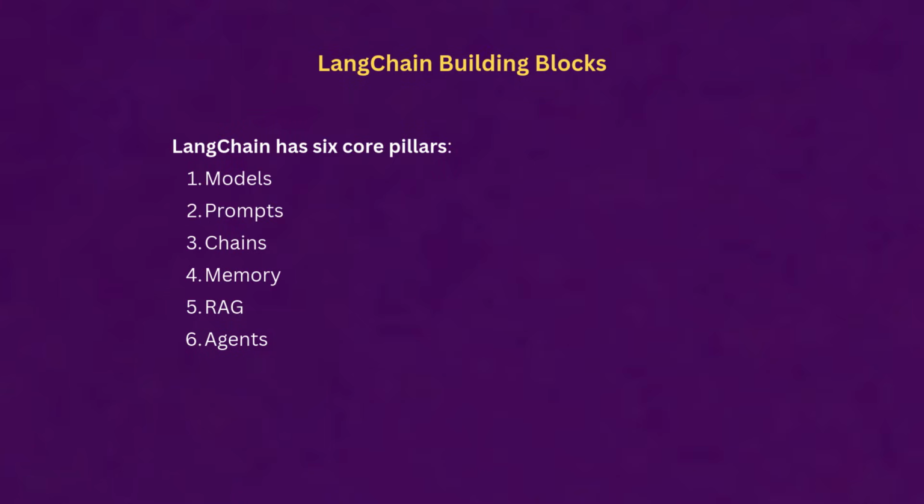So, LangChain building blocks. LangChain provides these 6 core building blocks that it has. We can call them the pillars of LangChain: model, prompt, chain, memory, RAG, and then agents. These are the main pillars of LangChain that we'll be discussing in this video. So let's move ahead and understand them one by one.